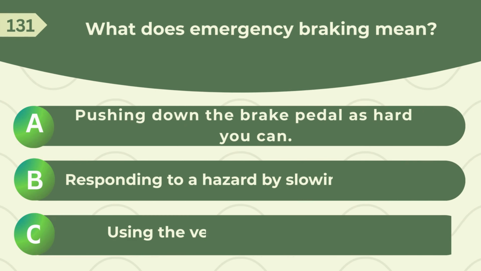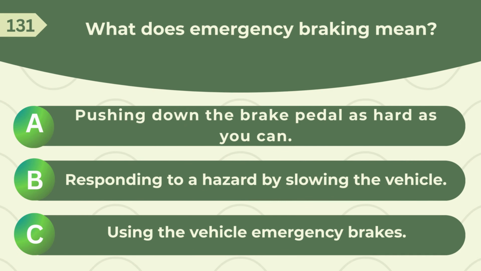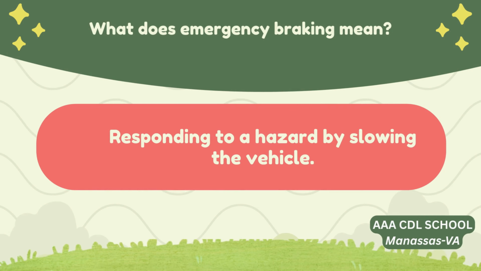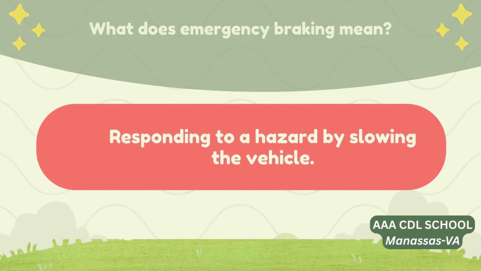What does emergency braking mean? A. Pushing down the brake pedal as hard as you can. B. Responding to a hazard by slowing the vehicle. C. Using the vehicle emergency brakes. Correct answer: responding to a hazard by slowing the vehicle.